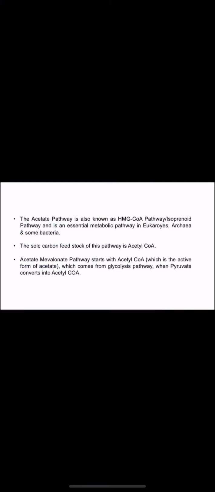The sole carbon feedstock of this pathway is acetyl coenzyme A. This pathway begins with acetyl coenzyme A, which is an active form of acetate and which comes from the glycolysis pathway when pyruvate converts into acetyl coenzyme A, as we have discussed in the first slide.